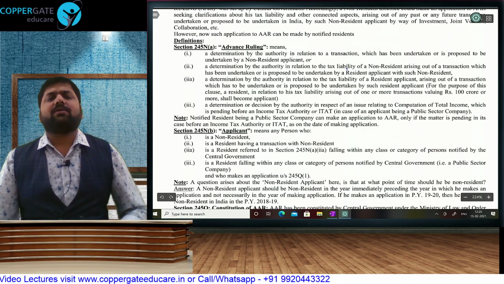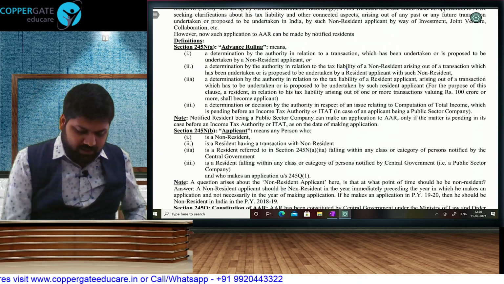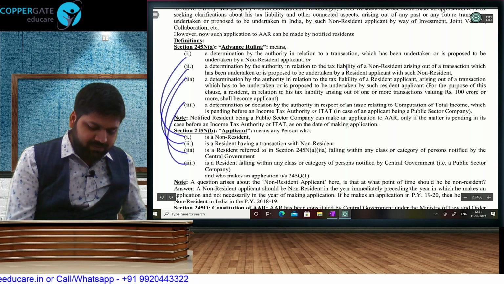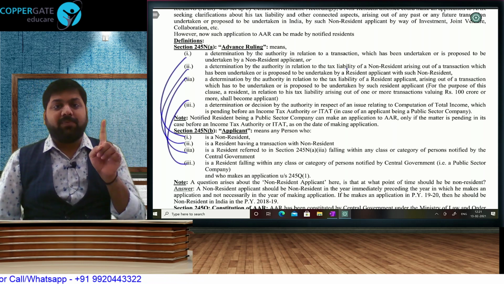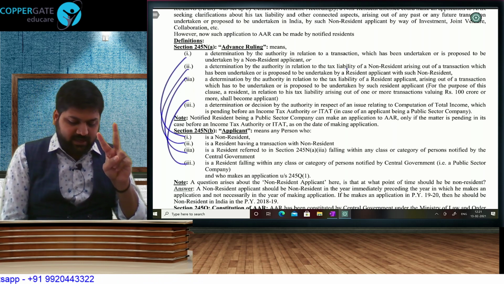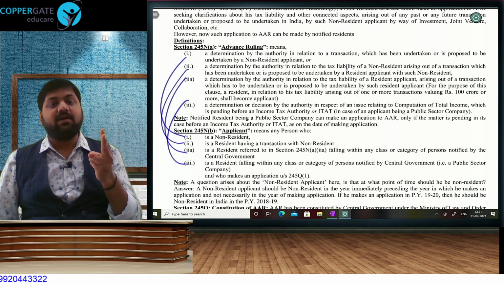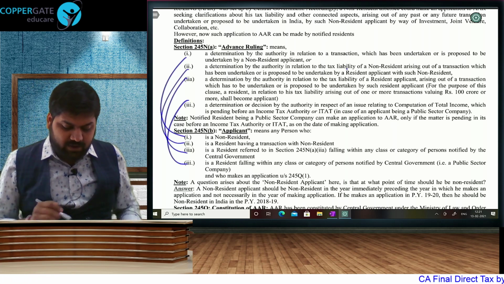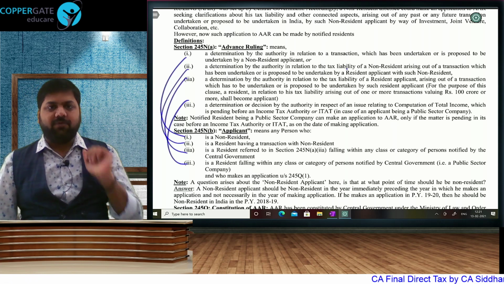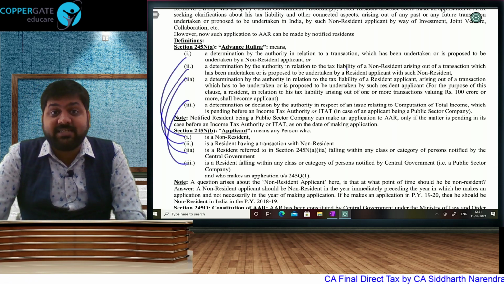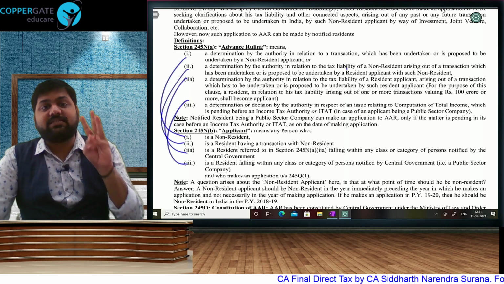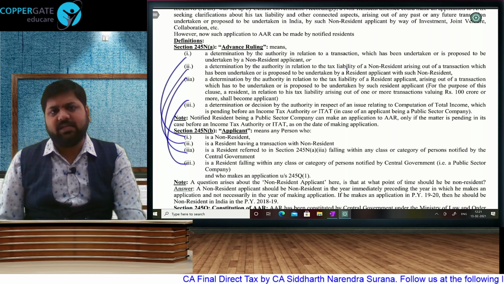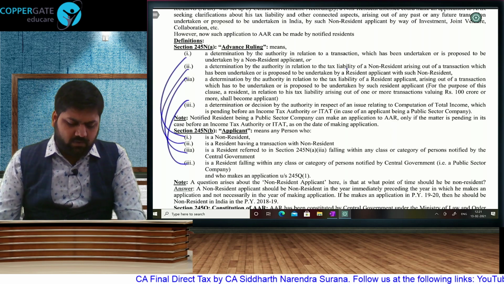Very quickly we will see who the applicants are first and what the ruling can be. These are the applicants and these are the respective rulings: 1 to 1, 2 to 2, 2A to 2A, 3 to 3. Applicant and ruling. A non-resident can apply for self-owned tax liability. In the second case, a resident having a transaction with a non-resident can apply for the tax liability of the non-resident. In the third case, a resident can apply for own tax only if the transaction exceeds rupees 100 crore. And in the fourth case, a public sector company can apply if there is any pending matter at AO, CIT(Appeals) or ITAT. That does not fit in the definition of advance ruling, but they have provided this facility for public sector companies, which are government owned companies.